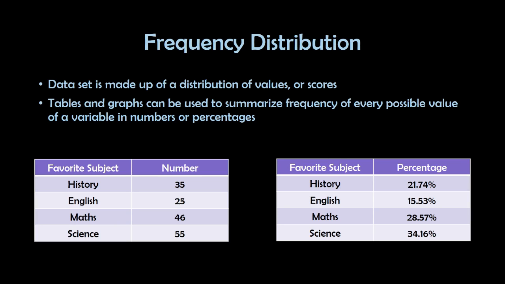So, we can use tables and graphs to summarize the frequency of every possible value of a variable in numbers or percentages. Basically, we can have a set of data and then summarize it by using a frequency distribution like this. For example, the favorite subject among history, English, maths and science: 35 students say their favorite subject is history, 25 of them said it is English, 46 of them say it is maths, 55 of them said it is science. And we can also represent it as percentages as shown over here, right?